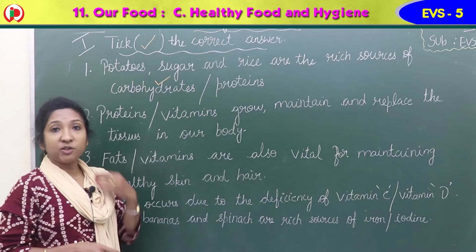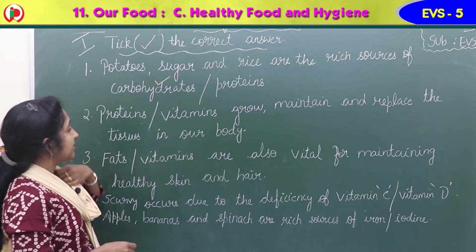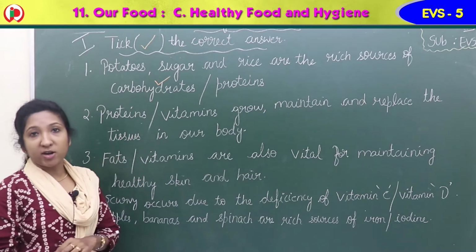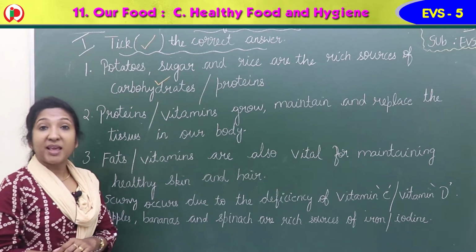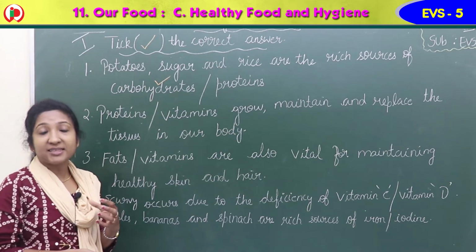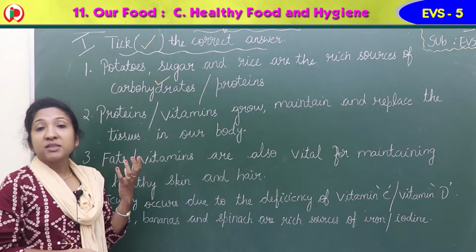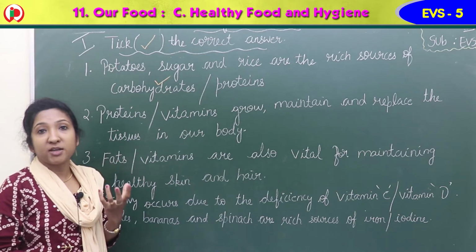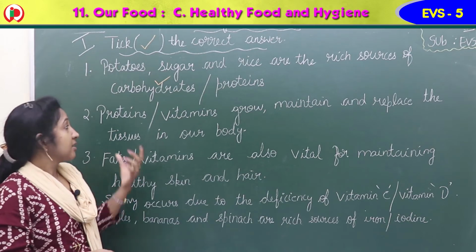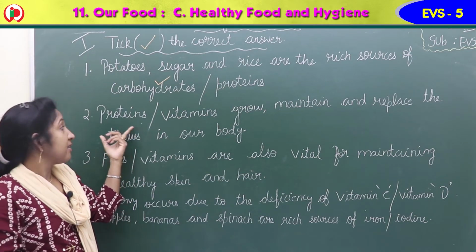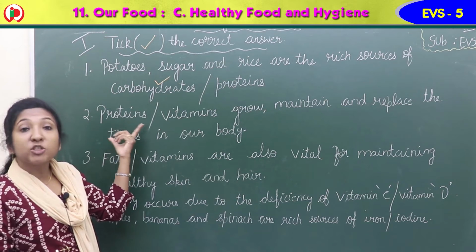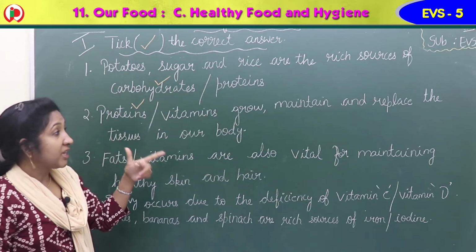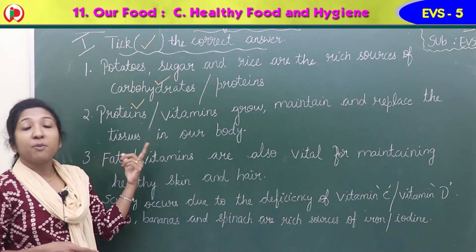So here you have to put a tick mark. Now, second question. Proteins / vitamins grow, maintain and replace the tissues in our body. Which nutrient replaces the tissues in our body? If our cells or tissues get some problem, these nutrients repair it and help us to grow. A body building food it is. Which nutrient is it? It is proteins. So proteins is the correct answer. Give a tick here. Proteins grow, maintain and replace the tissues in our body.